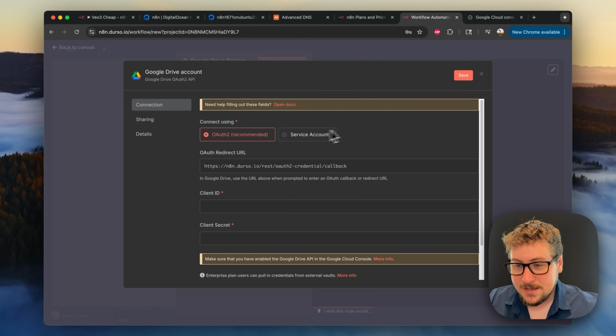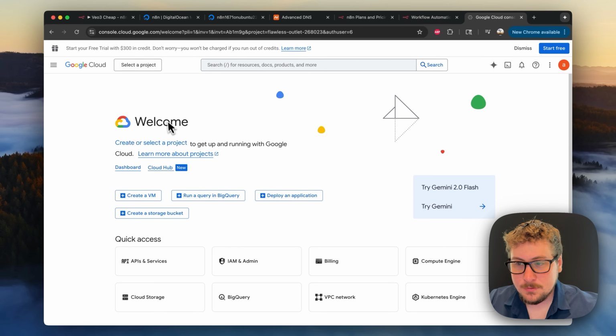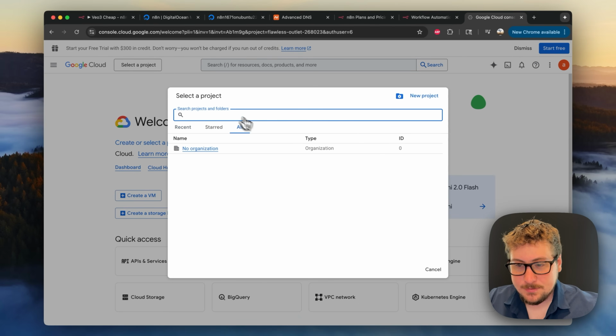And yeah, so you normally have this sign in button here. But in this case you don't. So what you're going to need to do is go to the Google Cloud Console, which you can just Google to get to. And this is a brand new email address, or at least one that I haven't used in a long time. And I'm going to be showing you how to set this up.